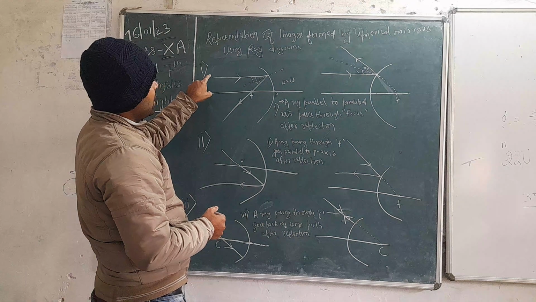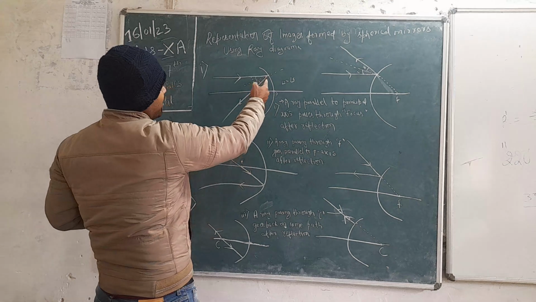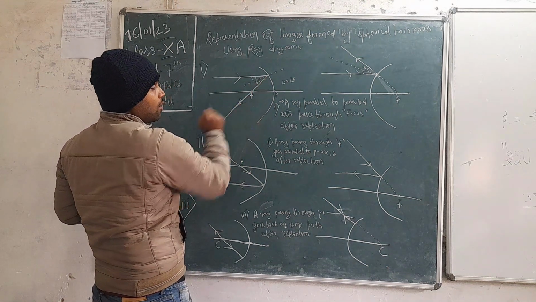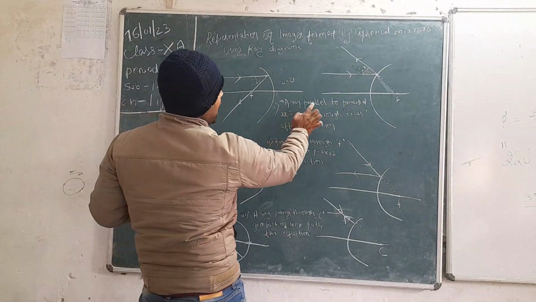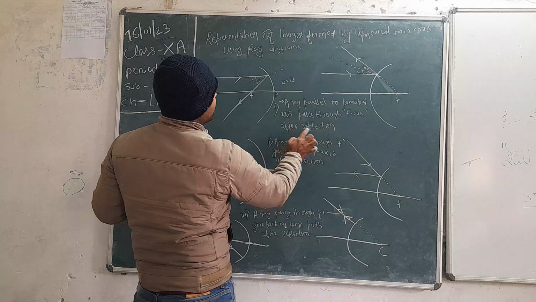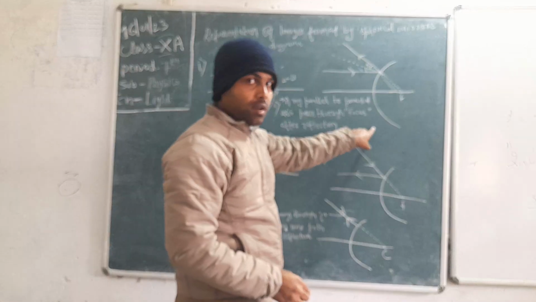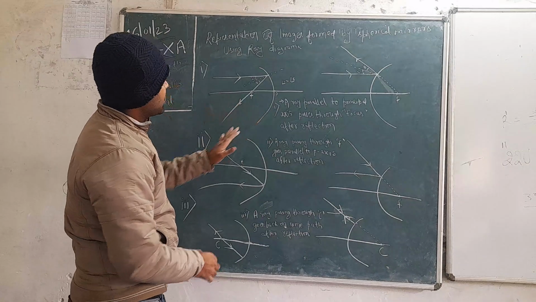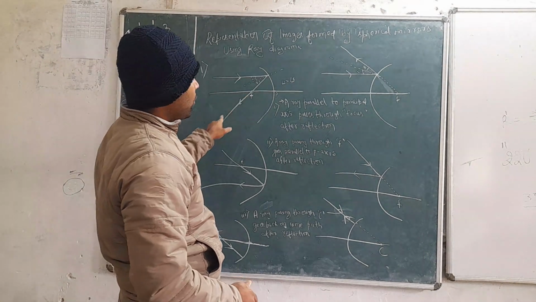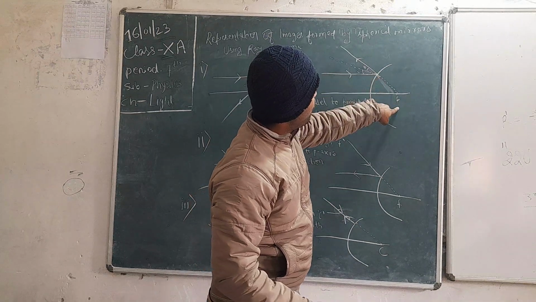If a ray is coming parallel to the principal axis, then the ray passes through focus of the concave mirror. So a ray parallel to the principal axis passes through focus after reflection, in the case of concave mirror and also in the case of convex mirror. In both cases, if the rays are coming parallel to the principal axis, it will pass through focus.